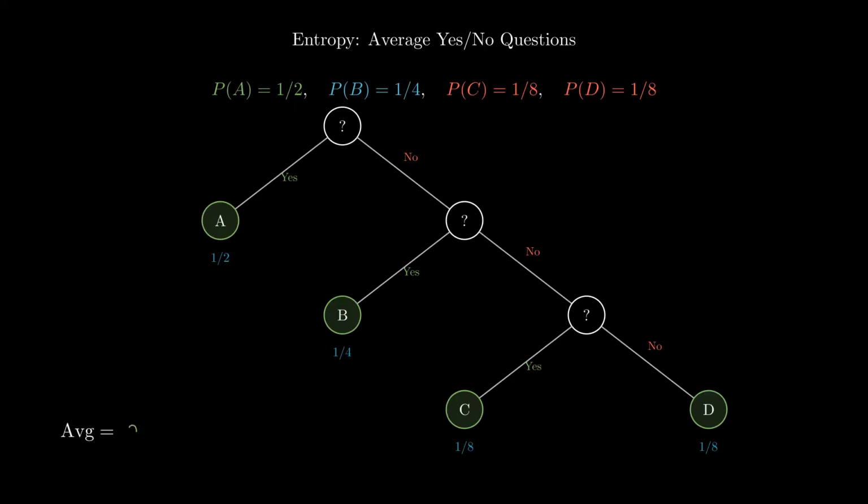Half the time, we need 1 question. A quarter of the time, we need 2. And for the remaining rare events, we pay a cost of 3 questions. When we sum this up, the average drops to 1.75 questions. Because the distribution was skewed, the entropy is lower. We have less uncertainty, so we need fewer binary questions or bits to describe the outcome.